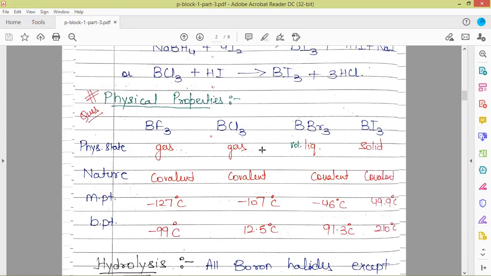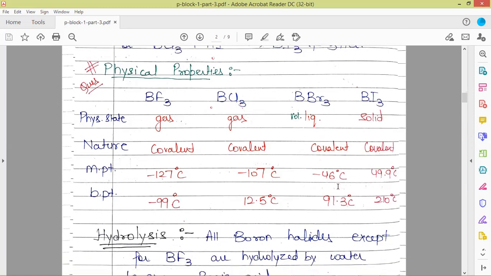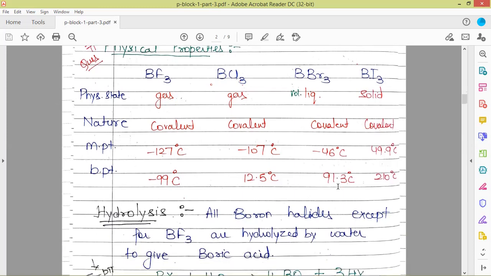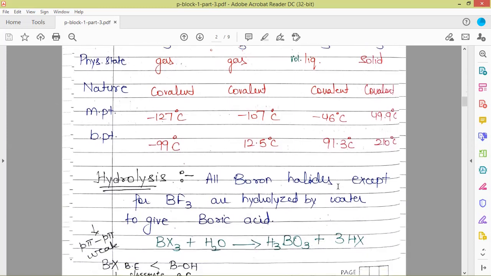Now, why is it so? As we move from left to right, there is an increase in size. With the increase in size, there is an increase in van der Waals forces, and with the increase in the magnitude of van der Waals forces, the physical state changes from gaseous to solid. These are all covalent in nature due to the small size of boron. These halides are covalent in character because the smaller the cation, the more the polarization, and the more the covalent character.